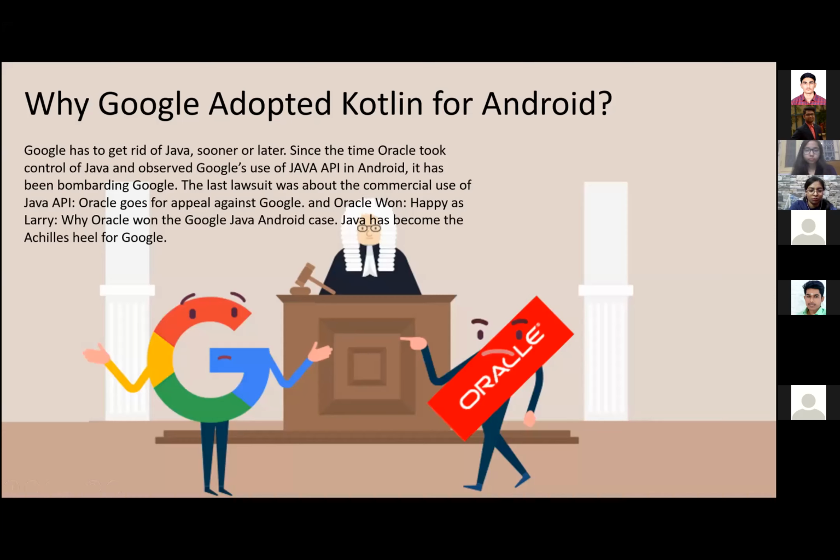So Android is a platform, an operating system owned by Google, and Java is a language developed and owned by Oracle. So Oracle started monitoring the things being used by Google for their application. So it became a dispute between those two companies, and they went to court, and finally Oracle won the case. So as a result, Google preferred using Kotlin.